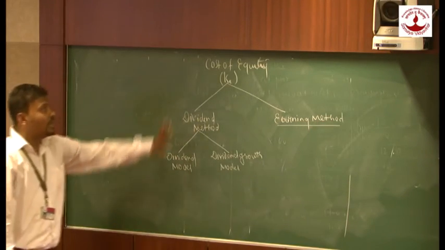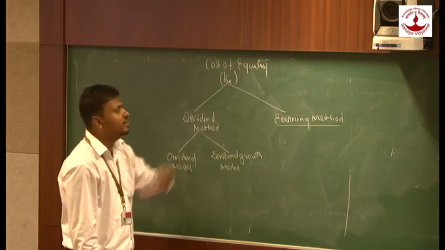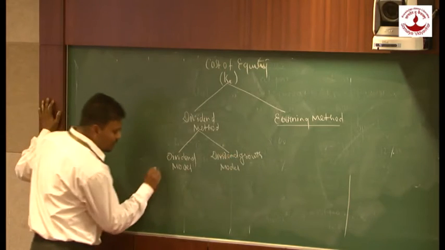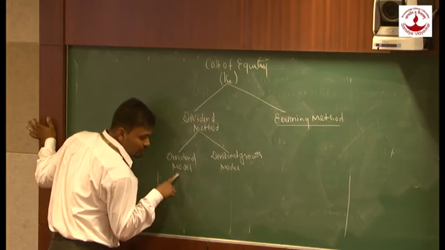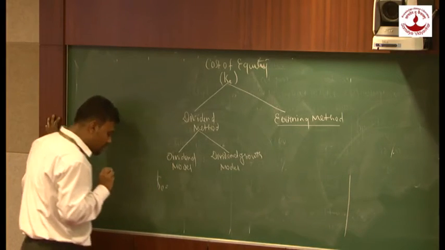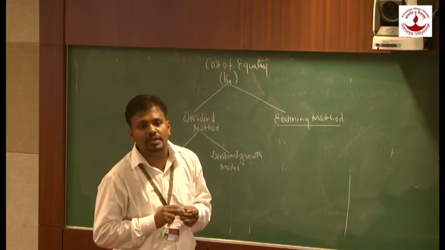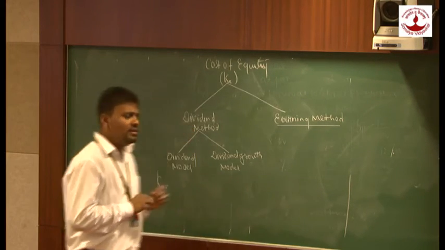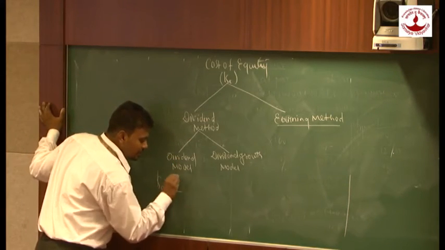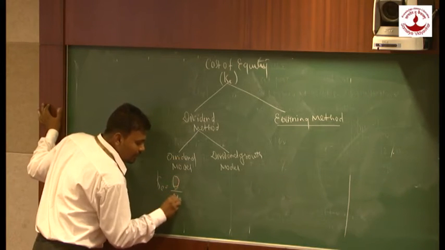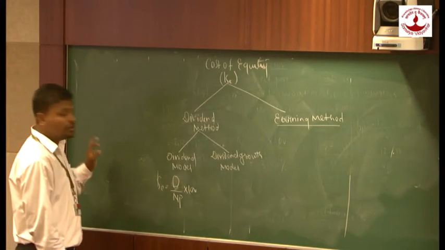Now, here we are having three formulas: the dividend model, the dividend growth model, and the earning method. Now, how are we going to calculate KE in case of the dividend model? In case of KD, we denoted interest by I. In case of preference, we denoted preference dividend by PD. Let us denote equity dividend by capital D. It's capital D upon NP into 100. Now here also we are having two possibilities.